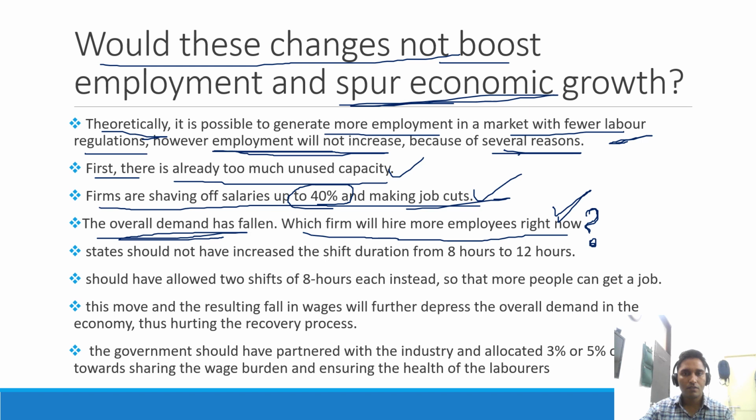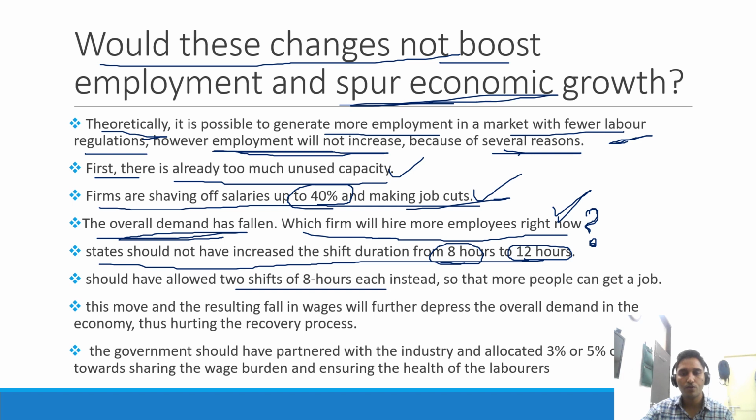And it is said by the experts that if they want to increase the economic activity or the job level, what they could have done is that the states should not have increased the shift duration from 8 hours to 12 hours. Right now the state governments have said that they will increase the shift hours from 8 hours to 12 hours. So people will be made to work 8 to 12 hours, but instead, what could have been done is that there should have been allowed 2 shifts of 8 hours each.